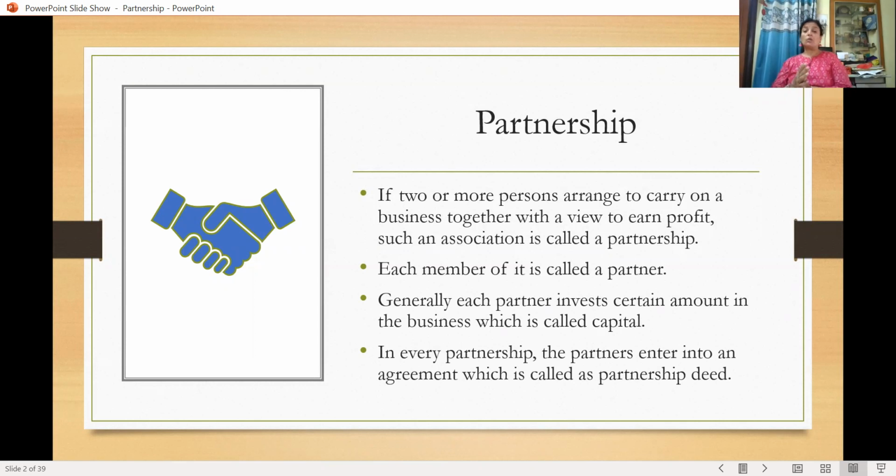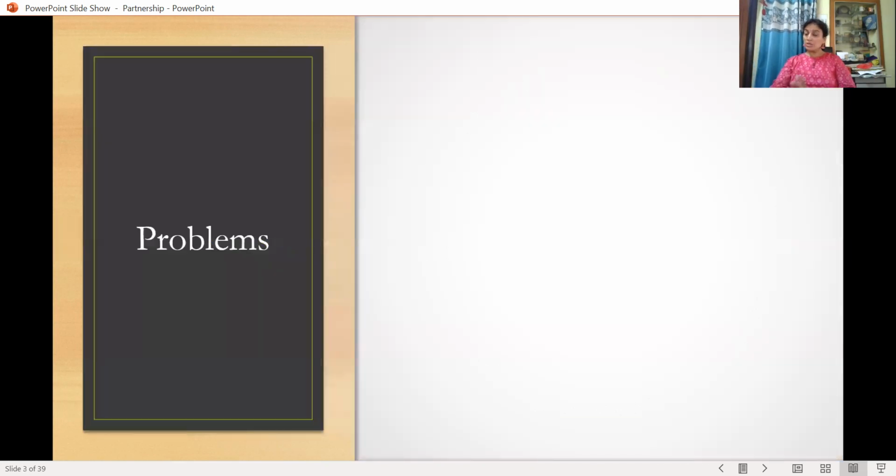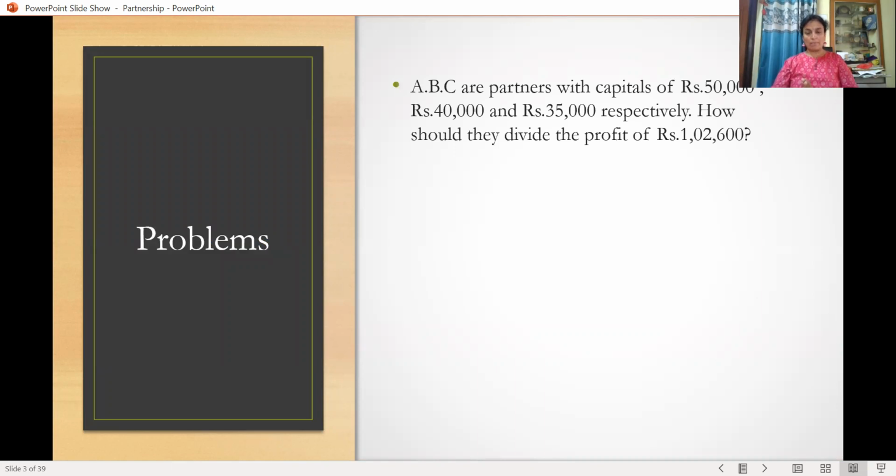So it's a written document and it contains all the rules and regulations about the partners: who can enter into the partnership, what he should bring, what should be the ratio of sharing the profit, etc. And when it gets ceased, when one partner is going to cease, etc. All the rules and regulations will be mentioned here. Straight away, let us go to the problematic part.